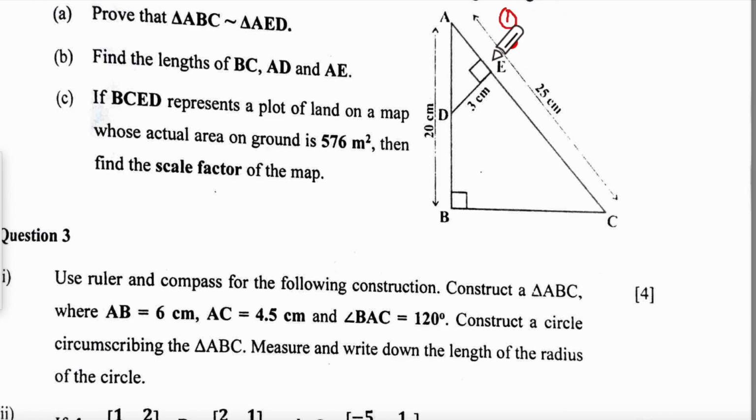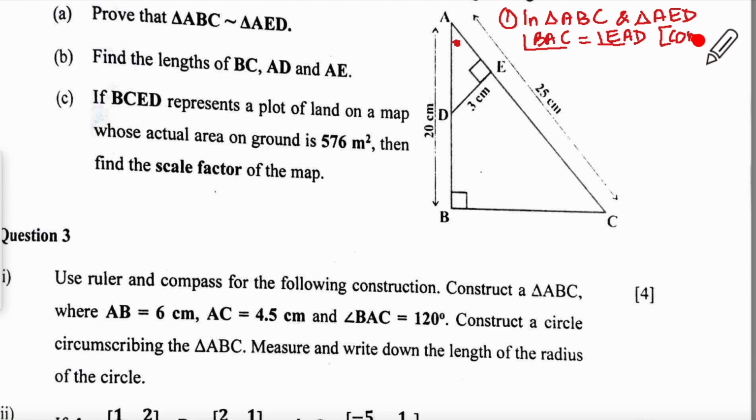Number 1 statement, I will say in triangle ABC and triangle AED. They are saying ABC, so I should start with ABC. The first statement, I'll say that they have a common angle here. So that is your angle BAC equal to this angle in the small triangle, which will be EAD. That is your common angle.